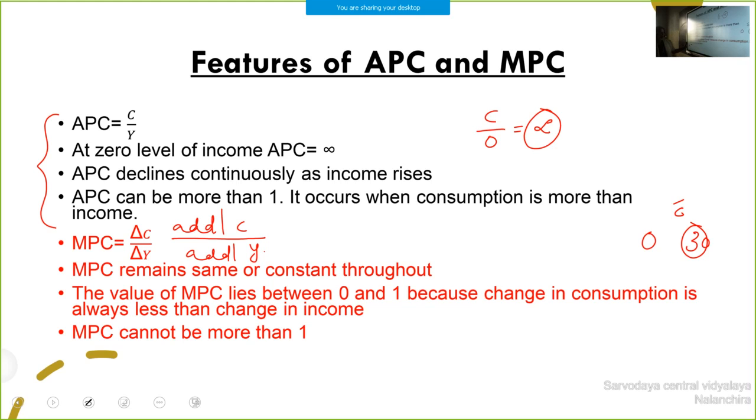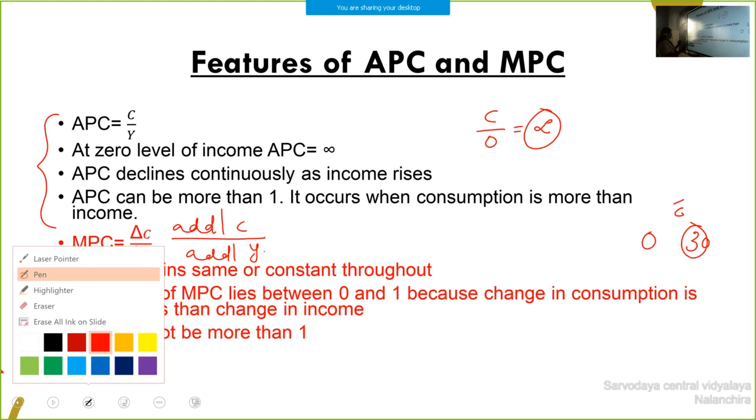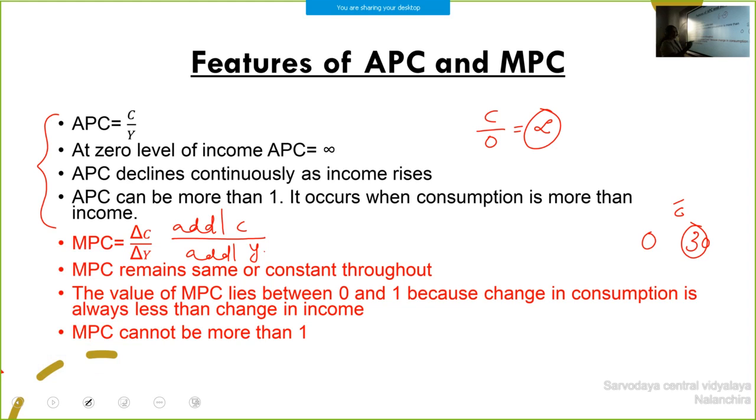The value of MPC lies between 0 and 1. So what is the minimum value of MPC? We can say 0. What is the maximum value of MPC? 1.